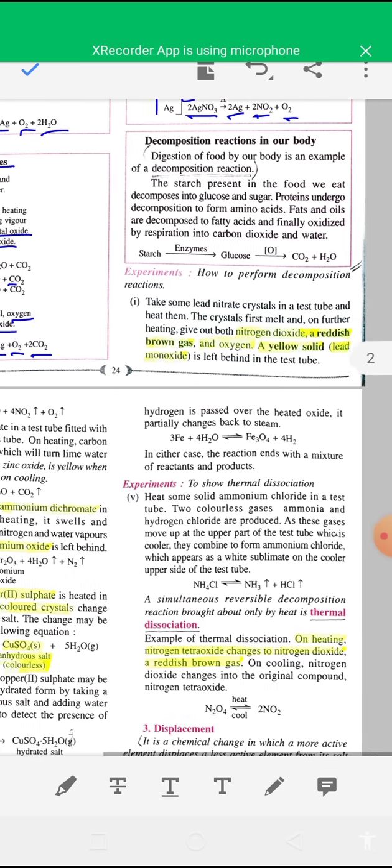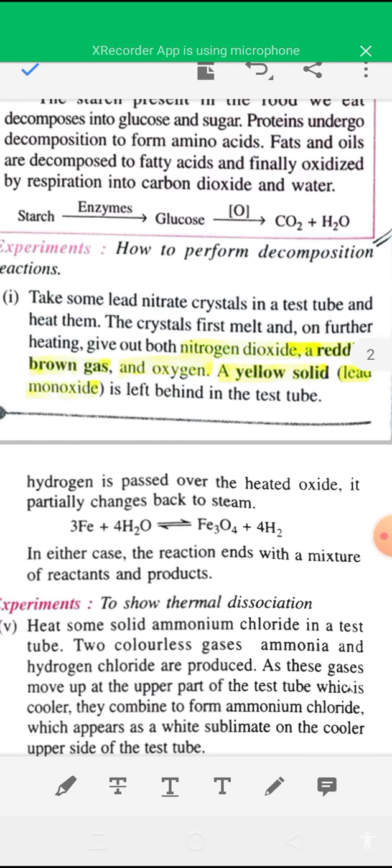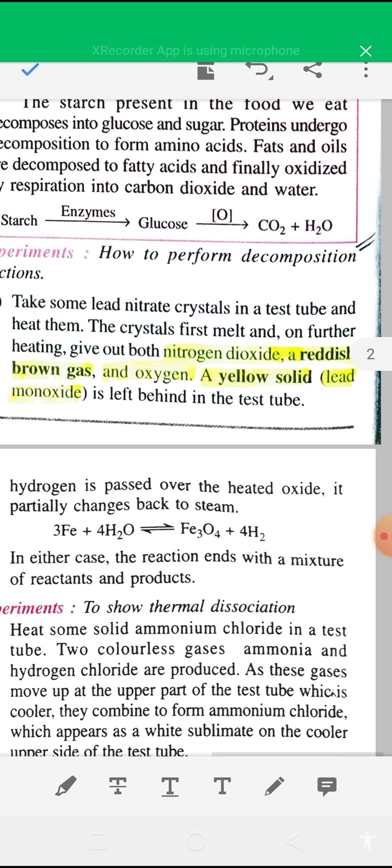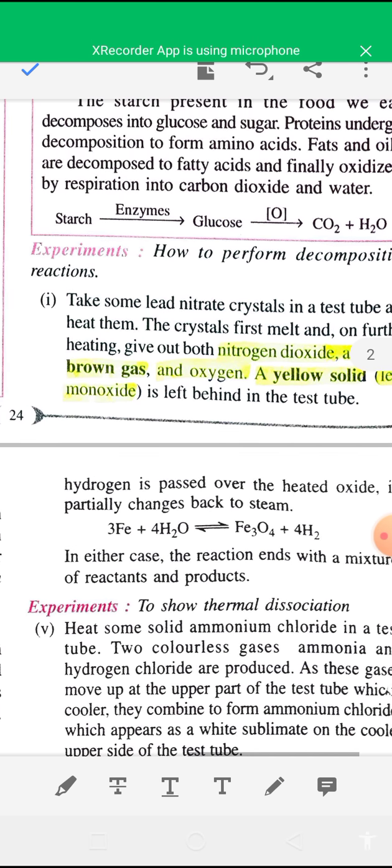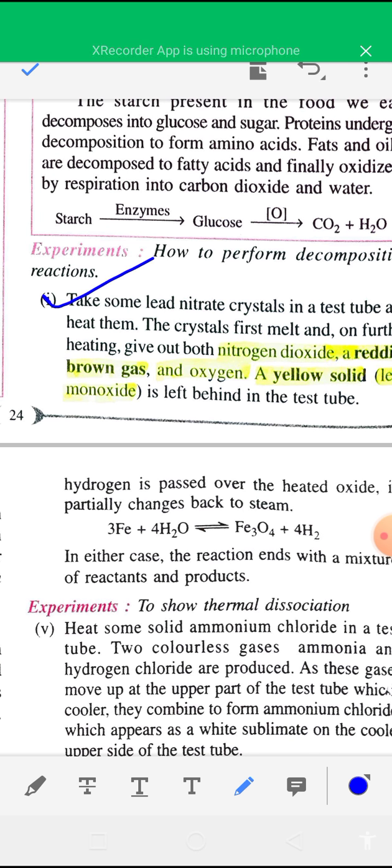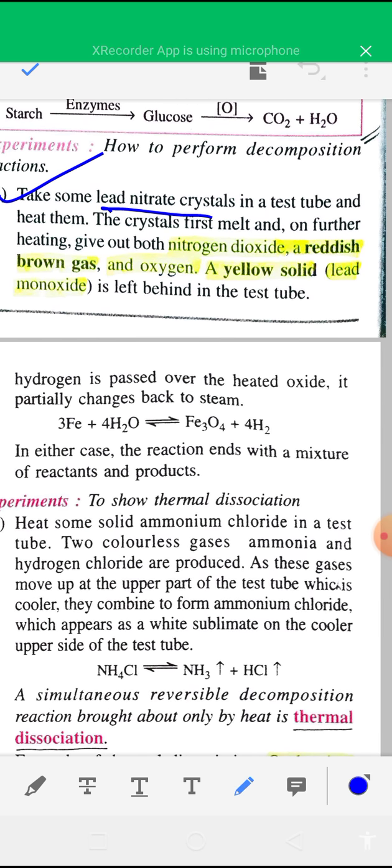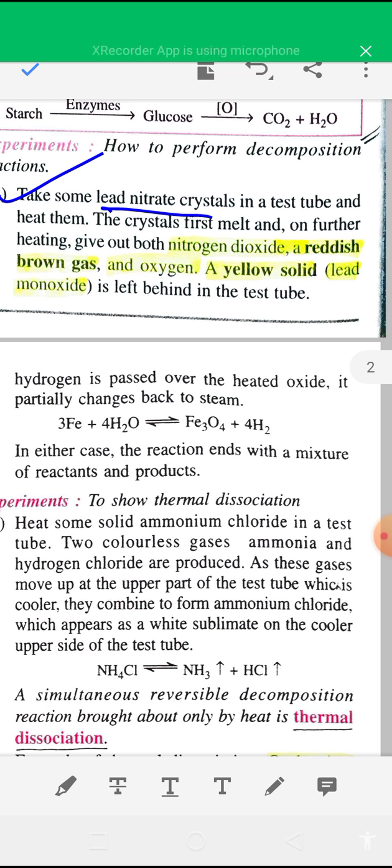And some more examples of decomposition reactions are given. For this reaction you have to remember the observation, that is, what happens if you heat lead nitrate crystals in a test tube. You will see that a reddish brown gas is evolved in the test tube due to formation of nitrogen dioxide gas. And a yellow solid residue, that is lead monoxide or lead oxide, is left behind in the test tube.